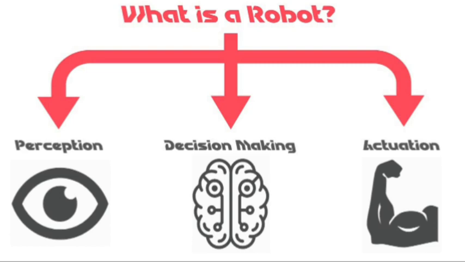basically represents the five senses of the human. Decision making, which is the brain of the robot. Actuation, which acts as the muscles of the robot.